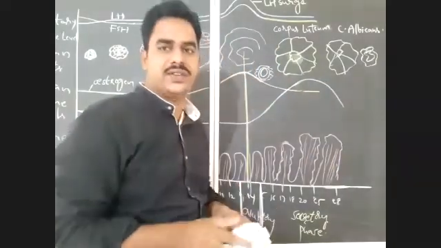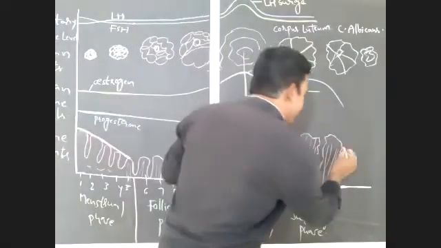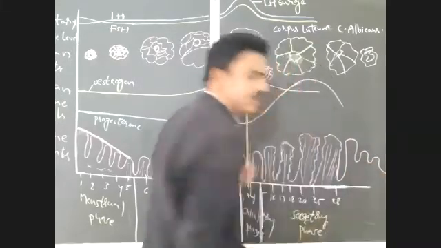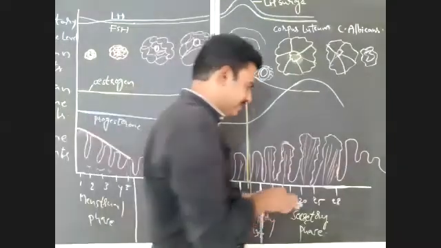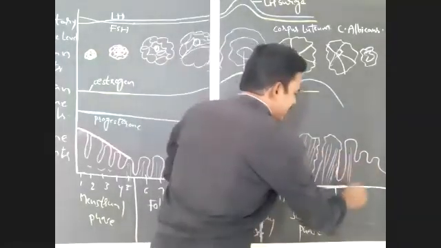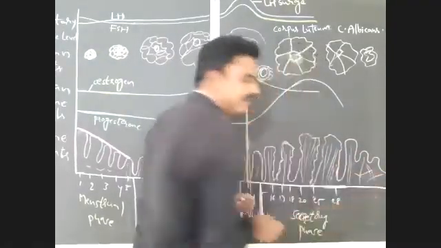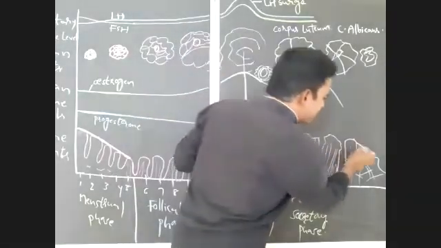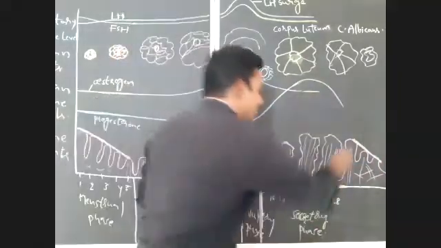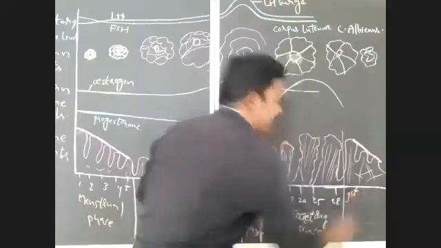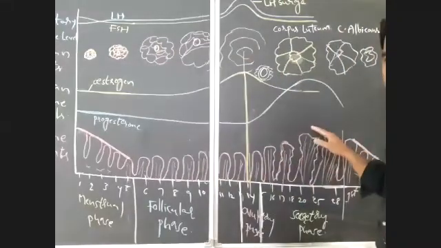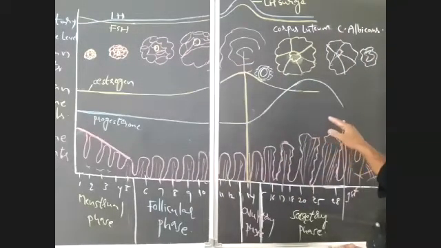If the FSH level decreases, immediately what will happen in the endometrium of the uterus? The endometrium of the uterus will again start degeneration. So the endometrium will start degeneration and the capillaries also break down. That is the beginning of the next menstruation. With the beginning of the next menstruation, bleeding or menstrual flow begins. So after the 28th day, it is again the first day of the menstrual cycle. The first day of the menstrual cycle, that we have to notice here. Is it clear?